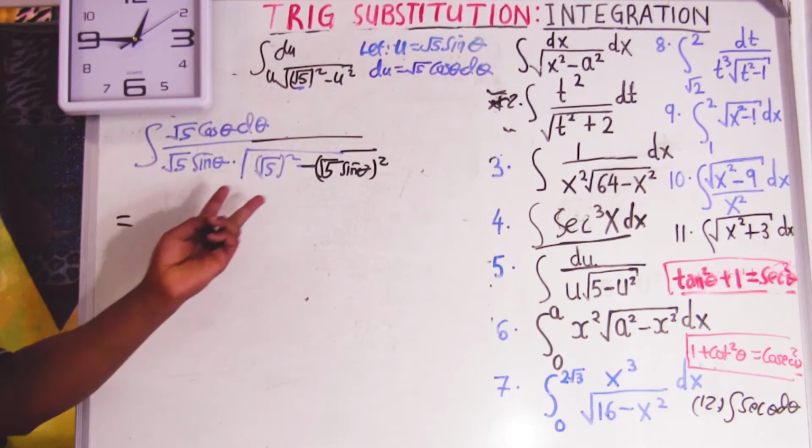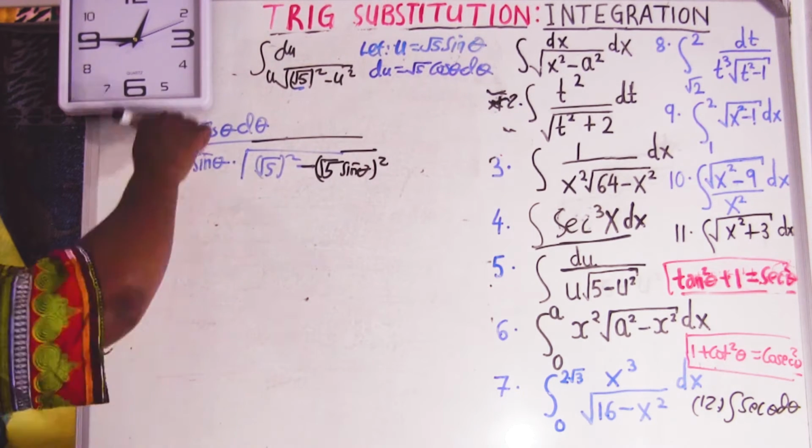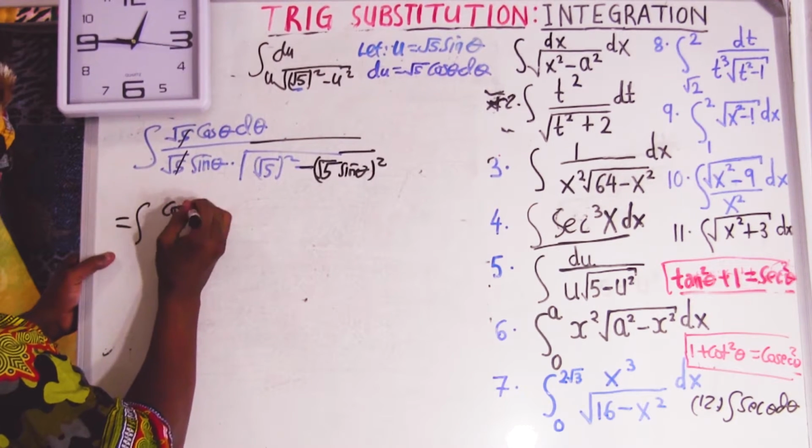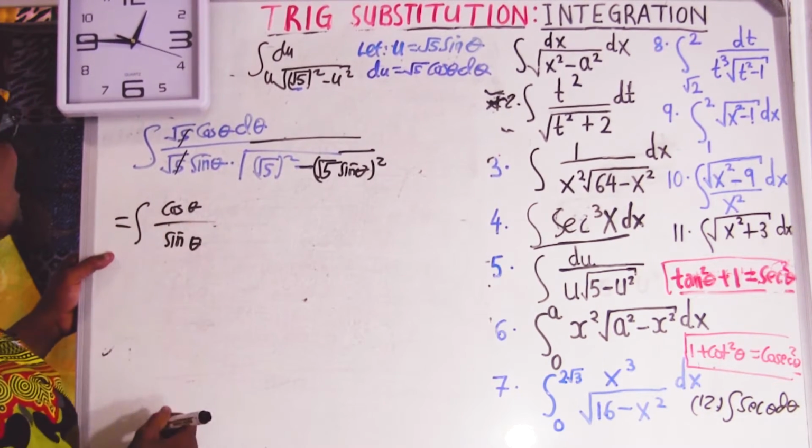Okay, so now I'm not going to do that. How did I get this? I'll just do it straight away. So this is going to cancel with this, so this is going to be the integral of cos theta, and this is going to be sin theta.